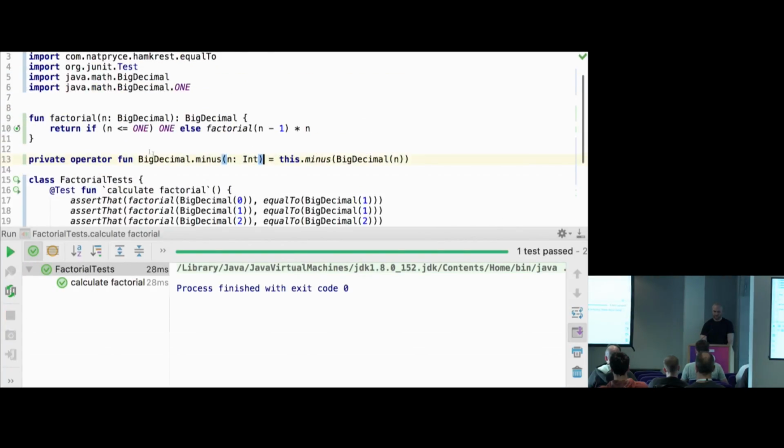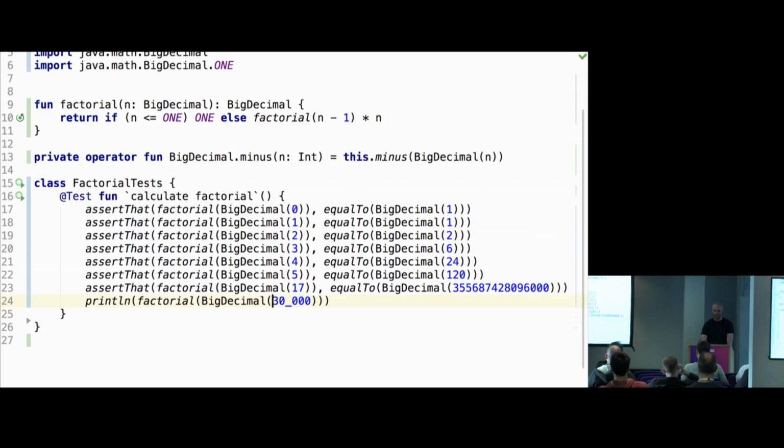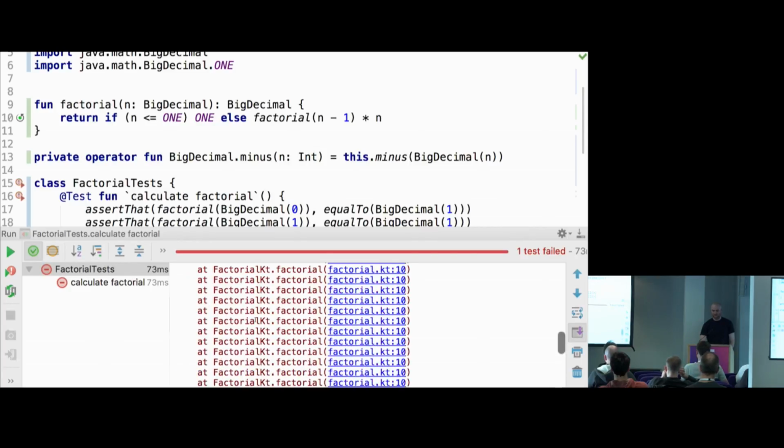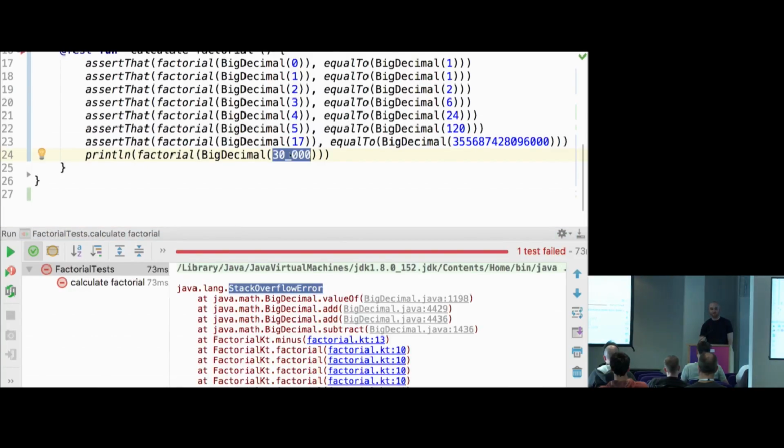So what's going on here is that we defined an extension function on BigDecimal called minus, which takes an integer as an argument. Then we just wrap this n into a BigDecimal, and that's it. We can do the same with this, right? But I won't go down there. So as you might guess, this is still wrong, because if I do factorial BigDecimal, let's say 30,000, there is a nice thing like in Java 7. You can use underscores for readability. It doesn't do anything. It's just to delimit the numbers if they're big. So as you can guess, this is just a StackOverflow because 30,000 allocates too many frames, so it just explodes.